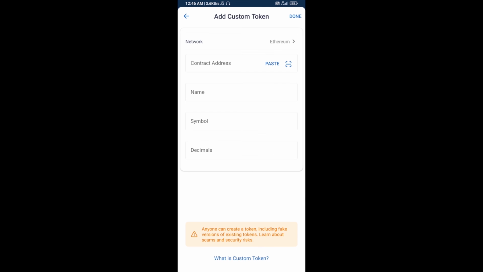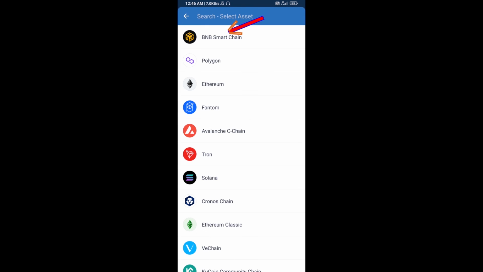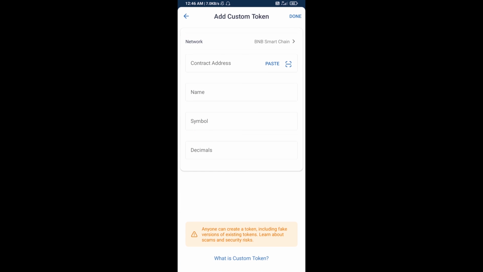Now here you will select the blockchain. Click on network and select BNB Smart Chain. Then click on paste. So here XMC coin is showing. Then click on done.